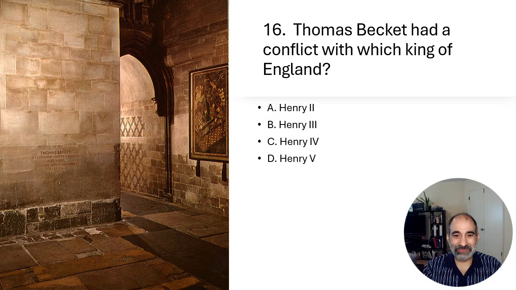All right, Thomas Becket, this is very detailed. Now they're getting a little harder. Thomas Becket had a conflict with which king of England? Henry II, Henry III, Henry IV, Henry V, so many Henrys. And the answer is A, Henry II. And this is actually a crazy story of where Thomas Becket was in this cathedral. This is a spot where he was actually killed in the cathedral by four of Henry's knights. Something I cover in one of my lectures on Thomas Becket and Henry II. You can also find that on my channel.